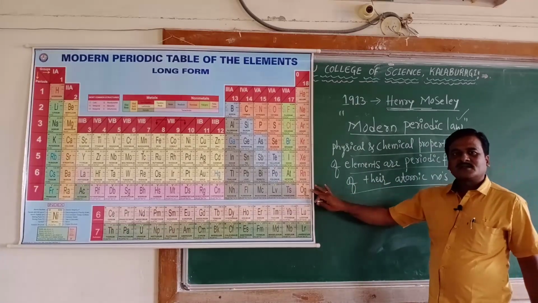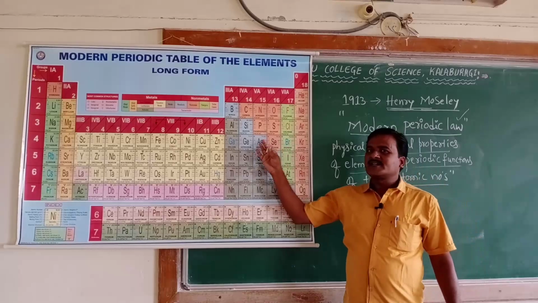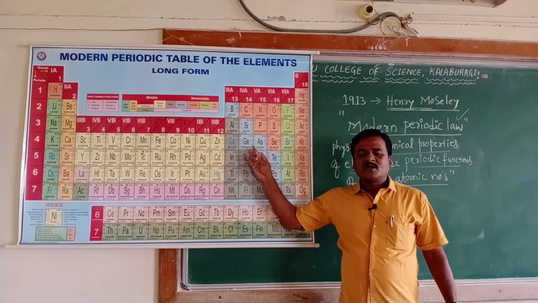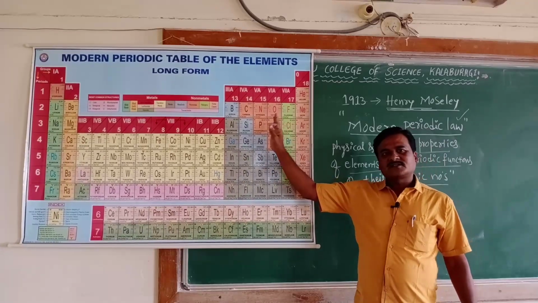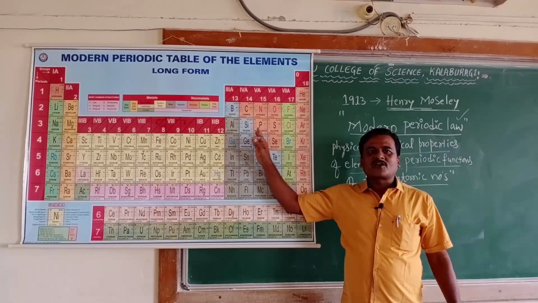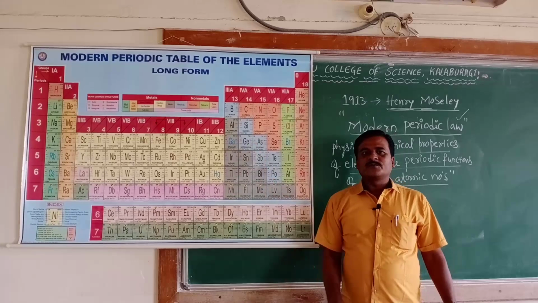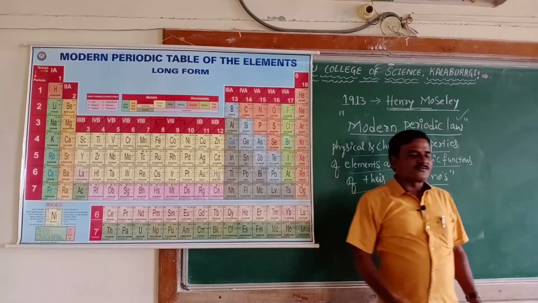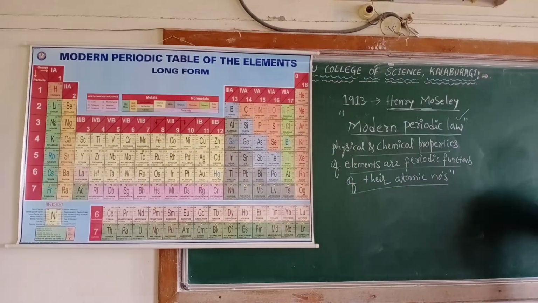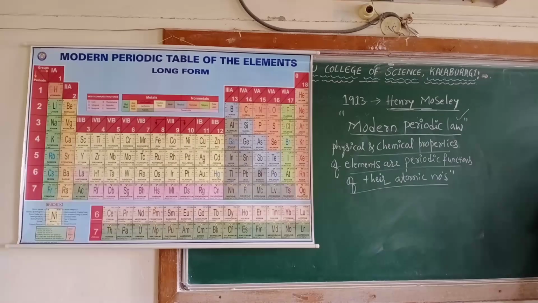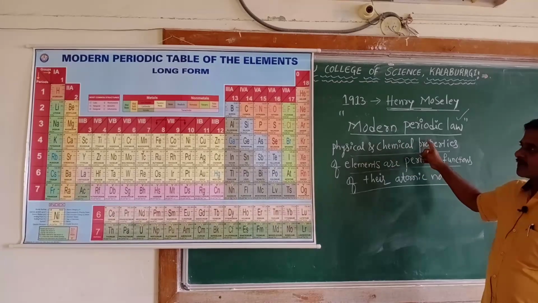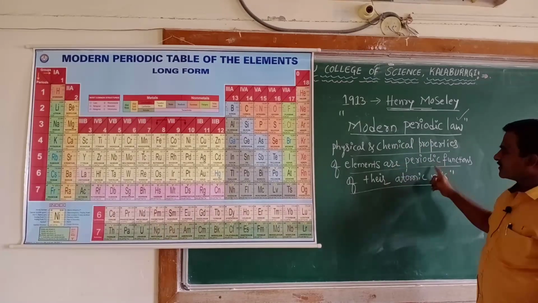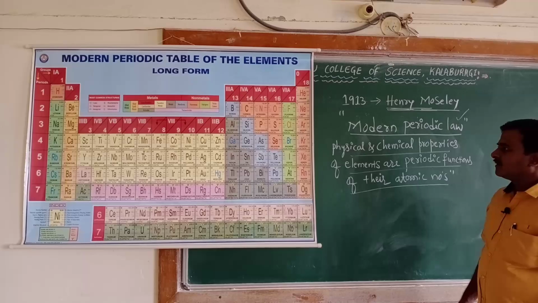This table, which you are observing, is called the modern periodic table or long form of the periodic table. So what are the features of the long form of the periodic table? As per the statement, physical and chemical properties of elements are periodic functions of their atomic number.